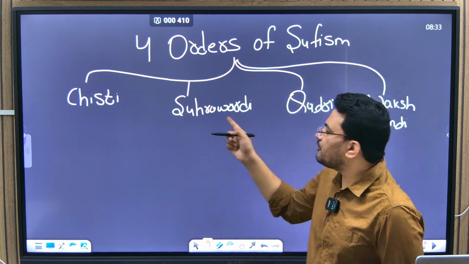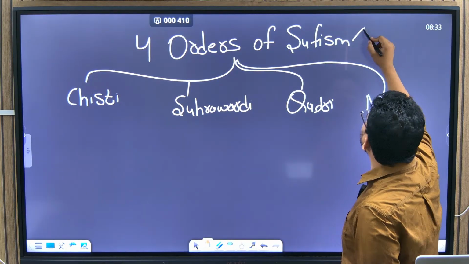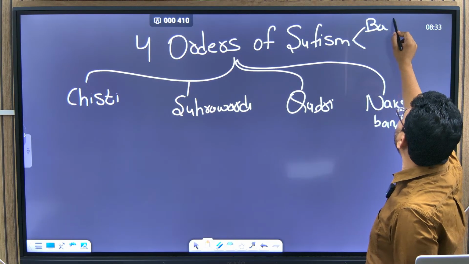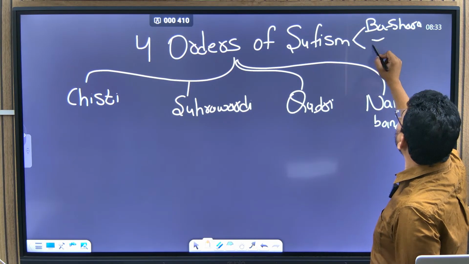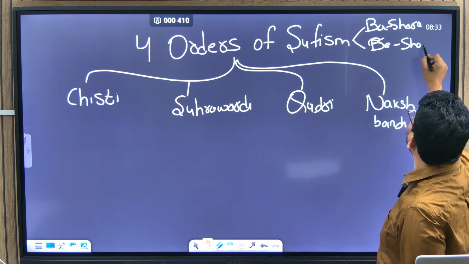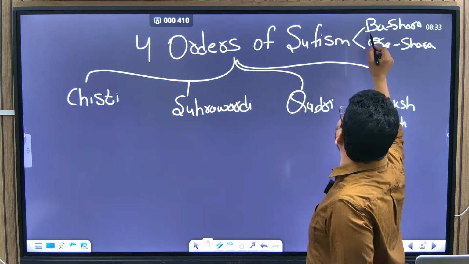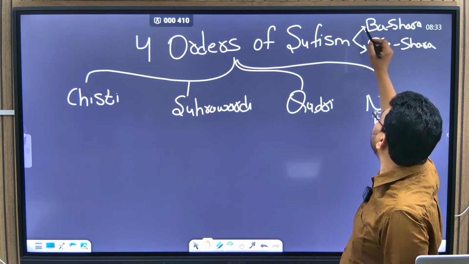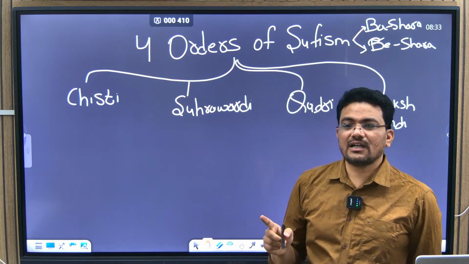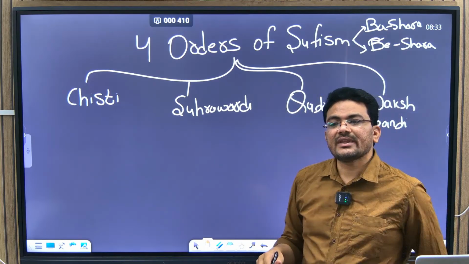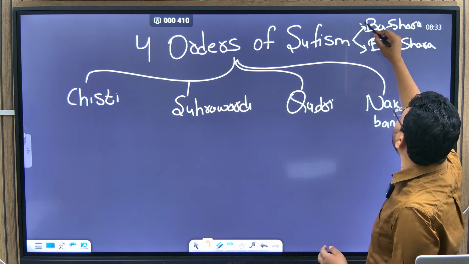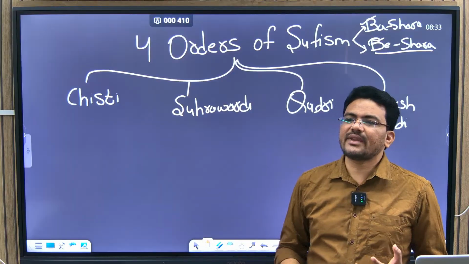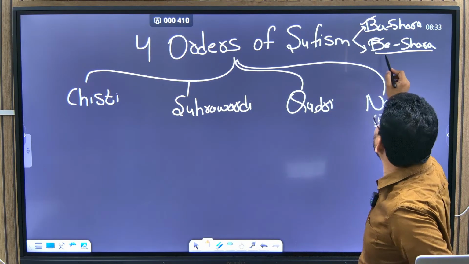Okay. So before this, you should know about two terms. This Sufism, based on the ideology, is divided into Bashara and Beshara. Bashara are the ones who, within Sufism, also stick near to the Shariat. So if they interpret the Sufi tradition along with the Shariat tradition mostly, then we are calling them Bashara. If they are liberal towards the Shariat tradition and follow liberal norms, we are calling them Beshara.